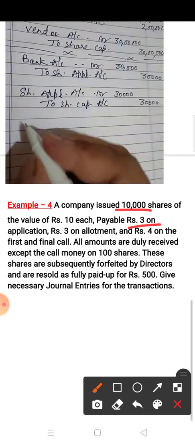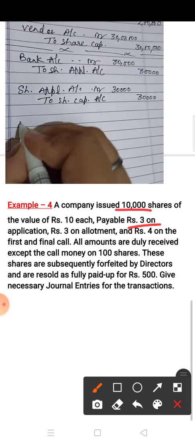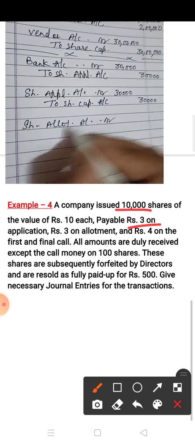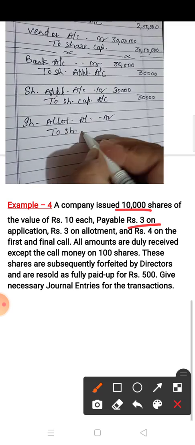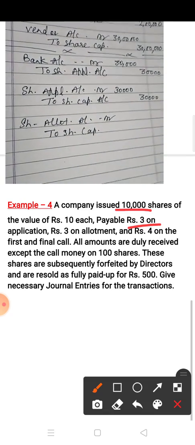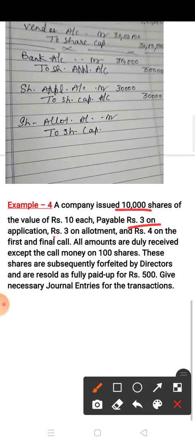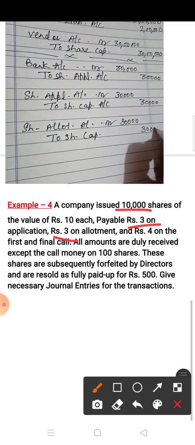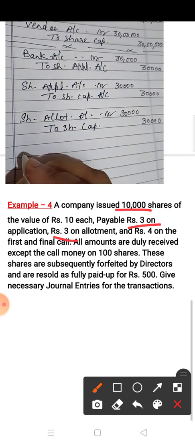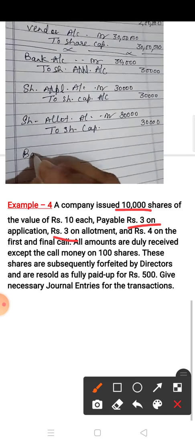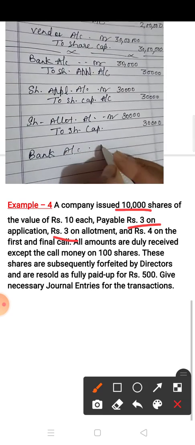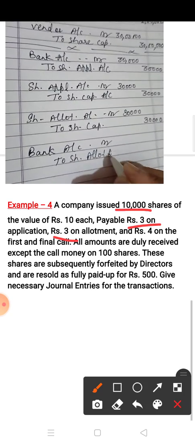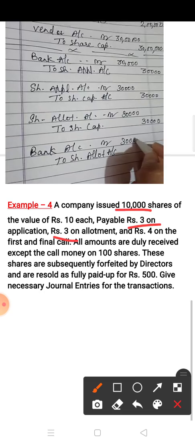Okay. Now next is allotment. So the entry is share allotment account debit to share capital account. Now 10,000 shares issued and allotment money is 3 rupees. So again the amount is 30,000. Okay. Now the received entry, bank account debit to share allotment account, and the amount is 30,000.